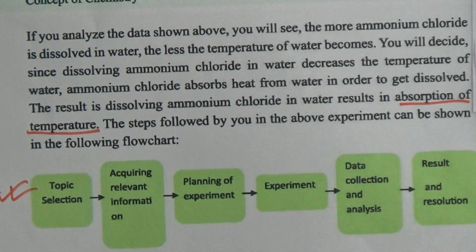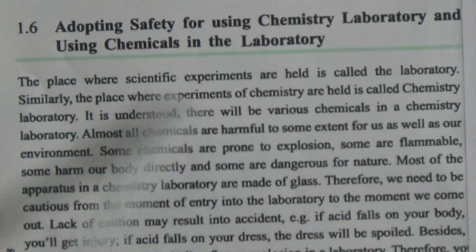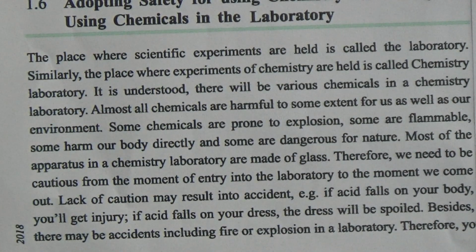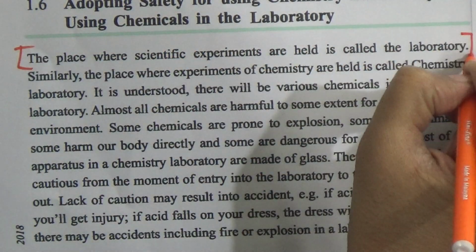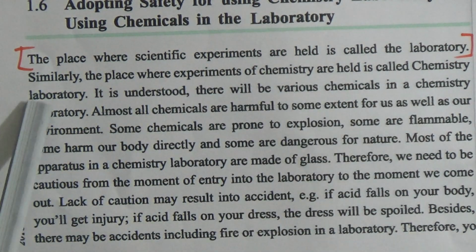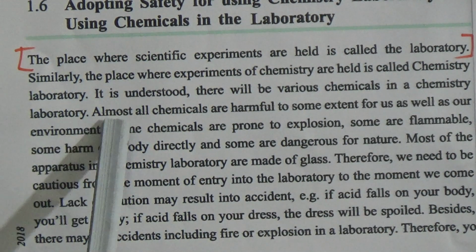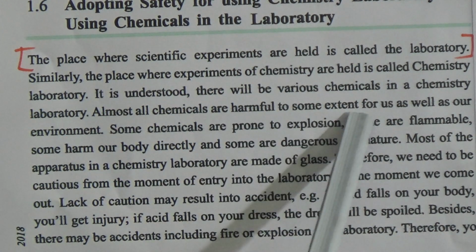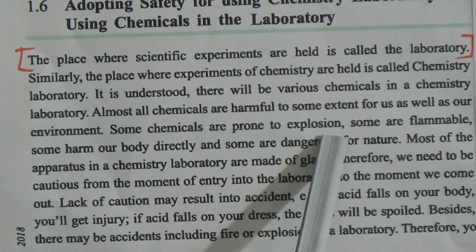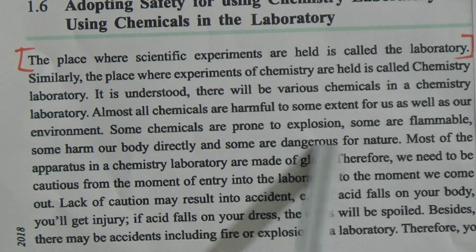Now come to adopting safety for using the chemistry laboratory and using chemicals in the laboratory. The place where scientific experiments are held is called the laboratory. This is the definition of laboratory. Similarly, the place where experiments of chemistry are held is called a chemistry laboratory. It is understood there will be various chemicals in a chemistry laboratory. Almost all chemicals are harmful to some extent for us as well as our environment. Some chemicals are prone to explosion, some are flammable, some harm our body directly, and some are dangerous for nature.